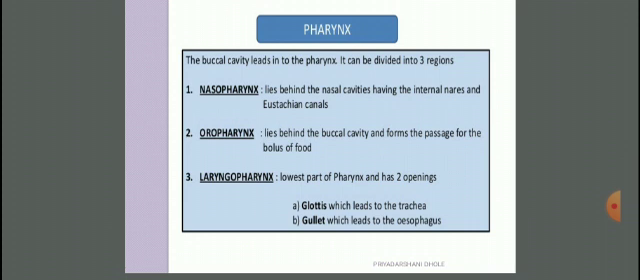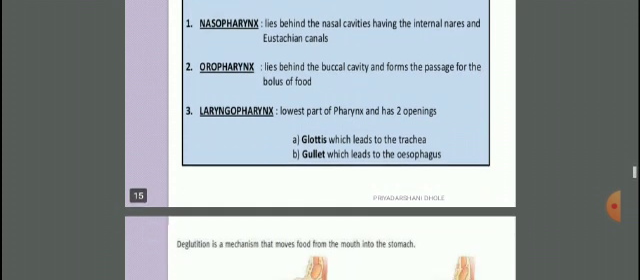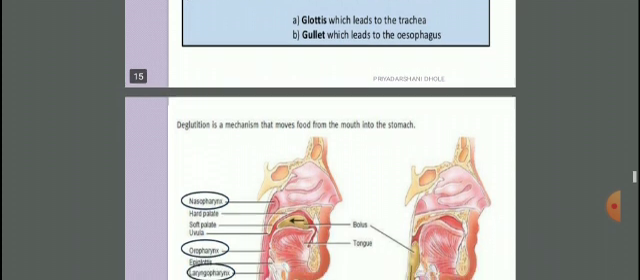And third, the laryngopharynx is the lowest part of the pharynx and it has two openings: the glottis, which leads to the trachea, and the gullet, which leads to the esophagus, which is very important. Glottis leads to the trachea, and gullet leads to the esophagus.